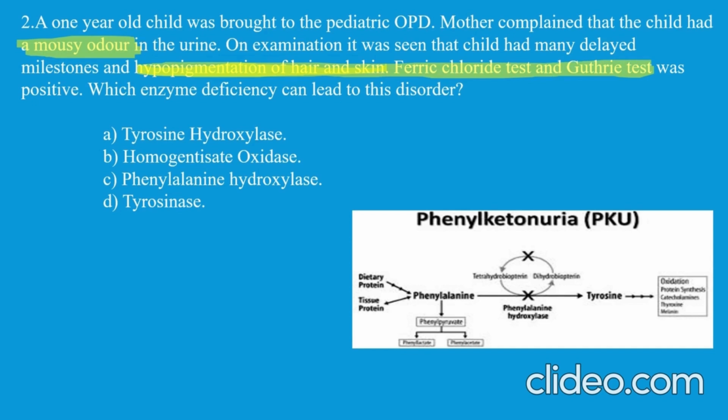All are found in phenylketonuria, where the enzyme phenylalanine hydroxylase is deficient. If phenylalanine hydroxylase is deficient, phenylalanine is not converted into tyrosine, and if there is no tyrosine, there is no melanin synthesis, so there is whitening of the hair and skin, right? So the answer here is phenylalanine hydroxylase, and the mousy odor urine is due to phenylacetate, right?